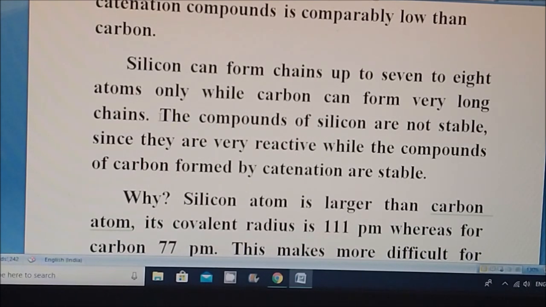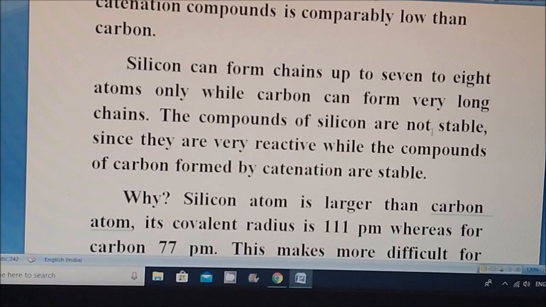With carbon, we can synthesize compounds with lower or higher numbers of carbon atoms, and they show good catenation properties. Their stability may be determined by the functional group. But a catenation compound purely formed by carbon atoms will always be stable, and this much stability is not found in silicon catenation compounds.